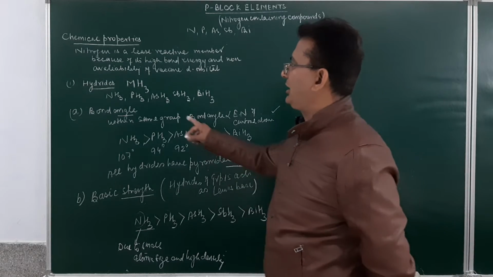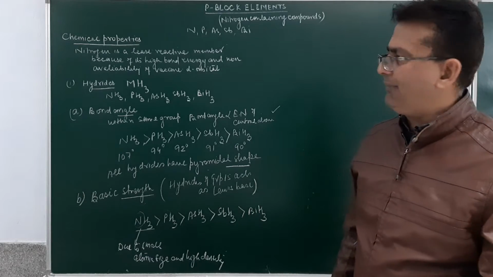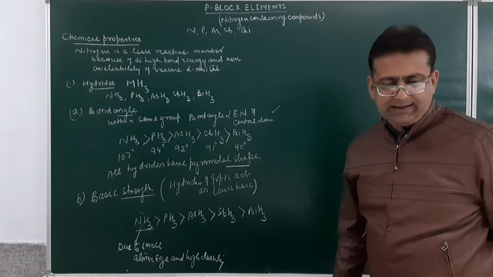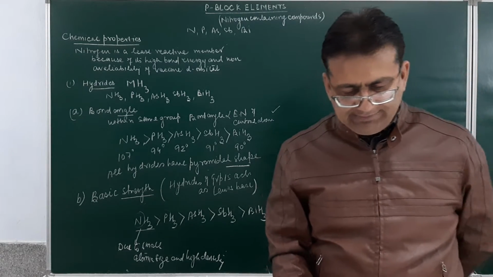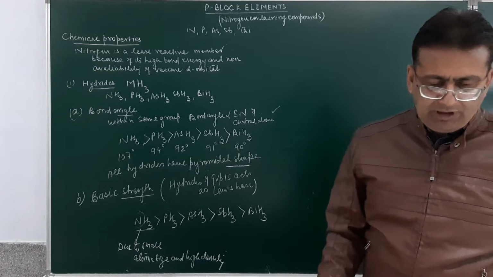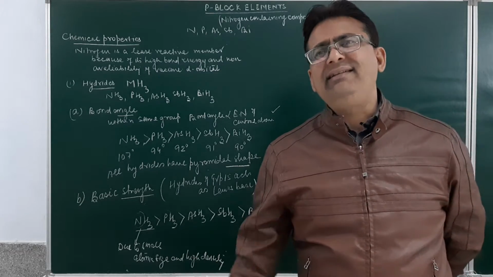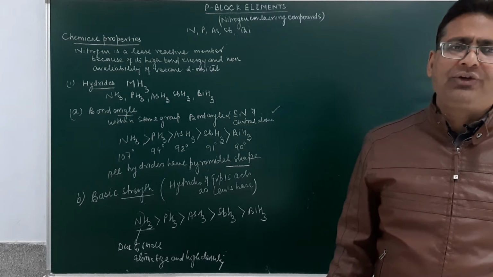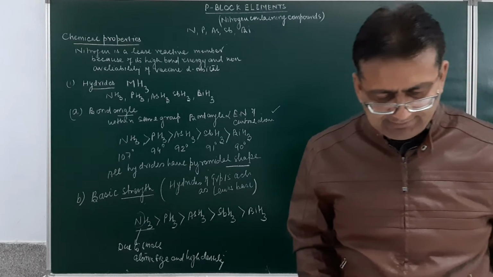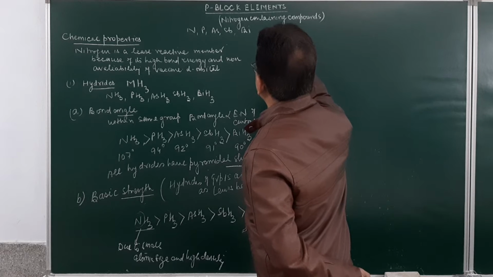So, I hope the two characteristic properties of the hydrides must be very clear. First is the bond angle, second was the basic strength. Now, the third will be thermal stability. As far as thermal stability is concerned, ammonia will be the most thermally stable in nature. Why? Because as the size increases, the element-hydrogen bond becomes weaker, so its breaking is easier, so thermal stability goes on decreasing. So, the third factor is thermal stability.